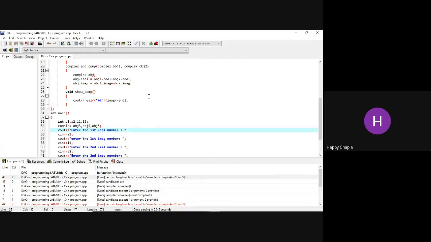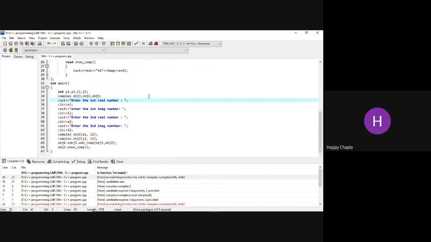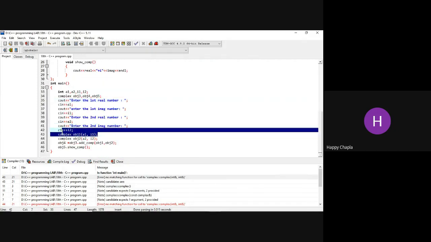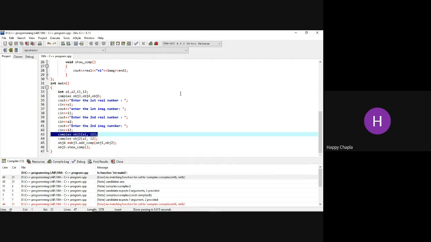Forty, 48 or 43 number line. 43 number line.